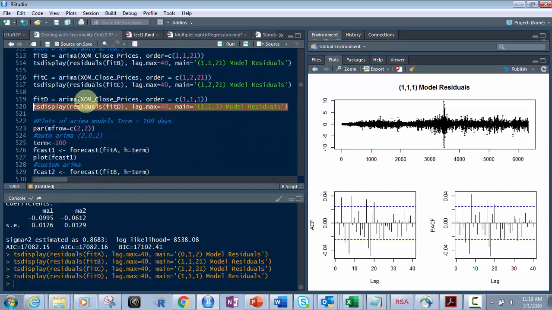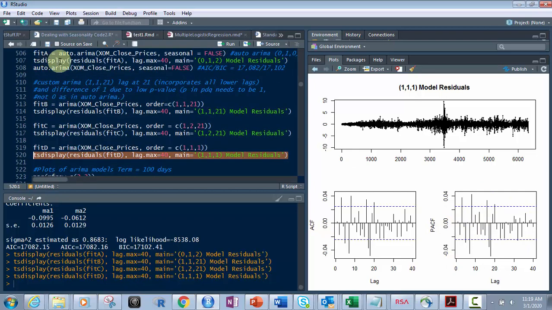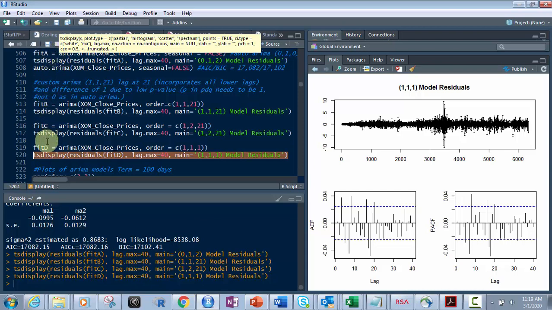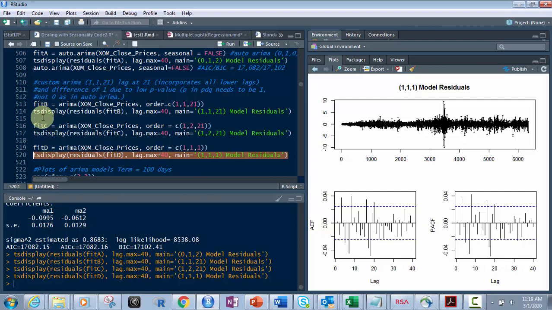So now that we have these 4 fits, right? You got fit A, fit B, fit C, and fit D. Remember, fit A is a 0, 1, 2, the Arima. Fit B and C are our custom Arimas. Fit B is with 1, 1, 2, 1, which should be our most accurate. We also have fit C, which has a difference of 2.